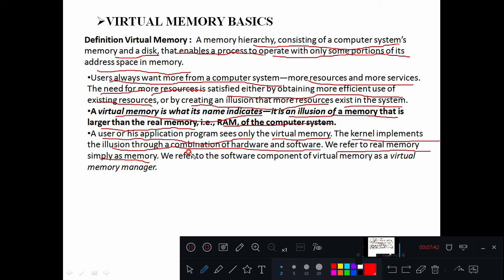So the hard disk is nothing but a virtual memory. Whenever the kernel doesn't find any data in the RAM, that data will be obtained from the hard disk. So here the user is under the illusion that he has a very high size of RAM, right?